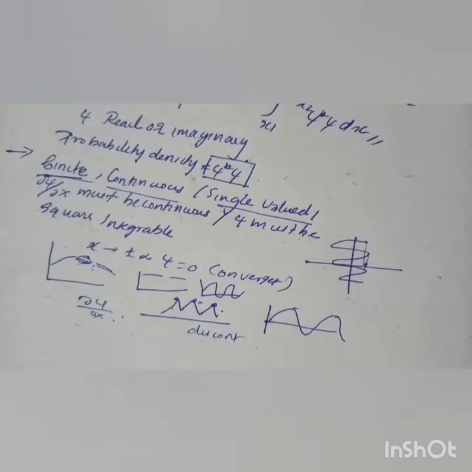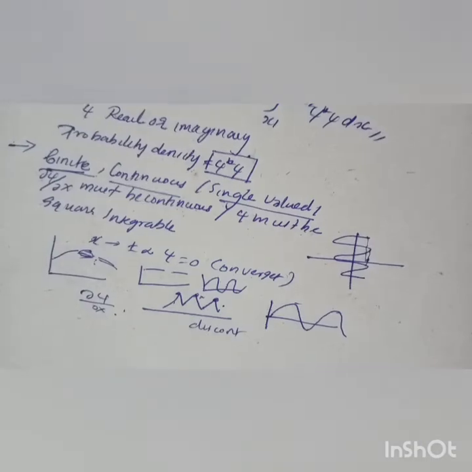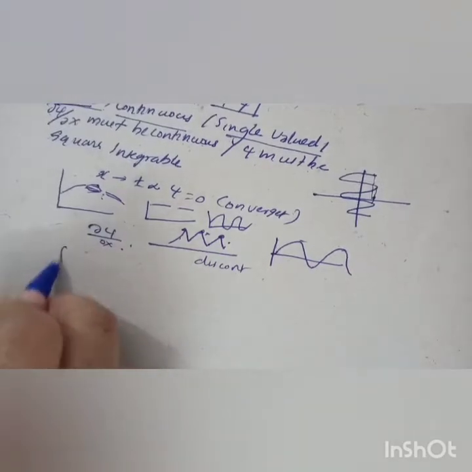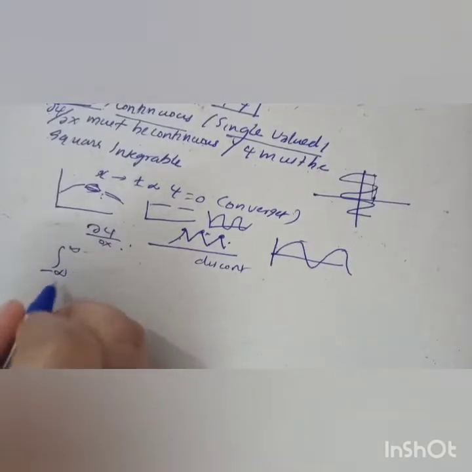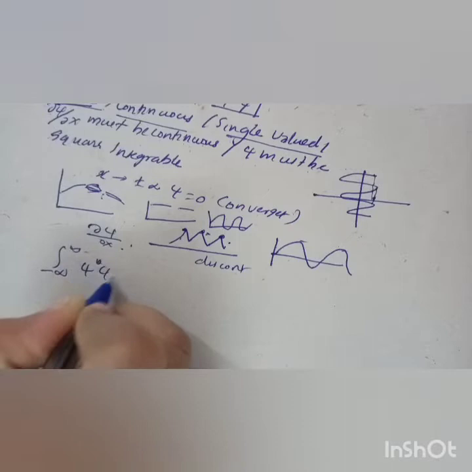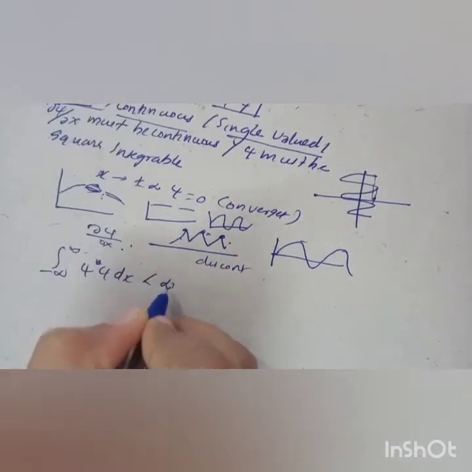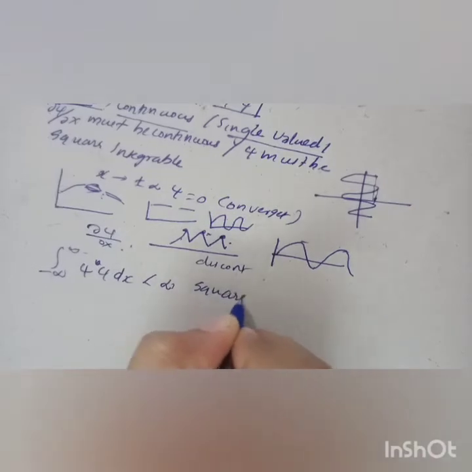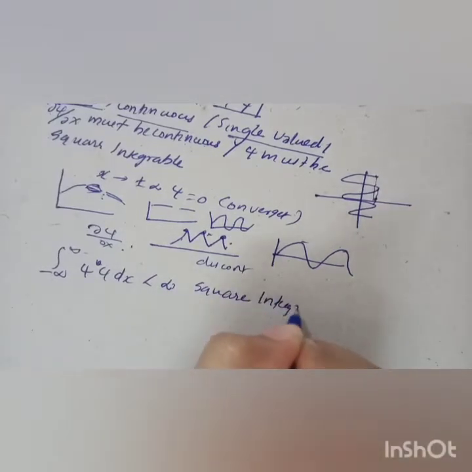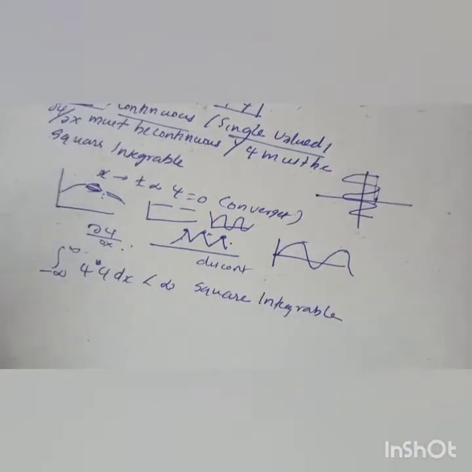Dou psi by dou x must be continuous for these functions. And psi must be square integrable means that the integral from minus infinity to plus infinity of psi star psi dx should be less than infinity.